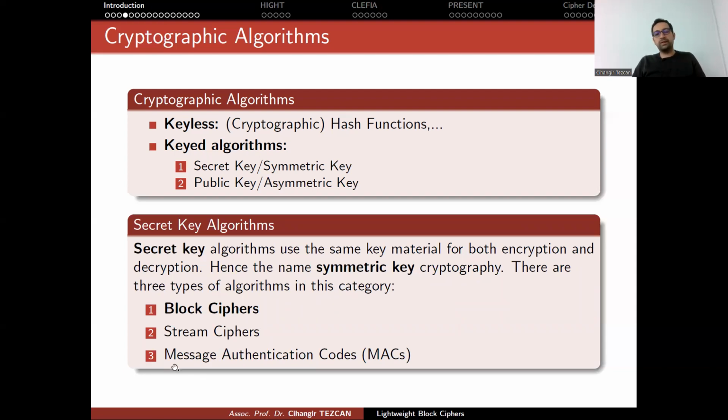But in this category, there is also another algorithm. This is not an encryption algorithm. This is the message authentication code. In this scenario, you send your data as plain text, so you don't encrypt anything. But at the end of your data, you attach a tag, like 128 bits, and a person with the secret key can check that your message is not changed during transmission by looking at the tag at the end. So this is somewhat different than these algorithms. These provide confidentiality. This provides data authentication. That is the main idea.